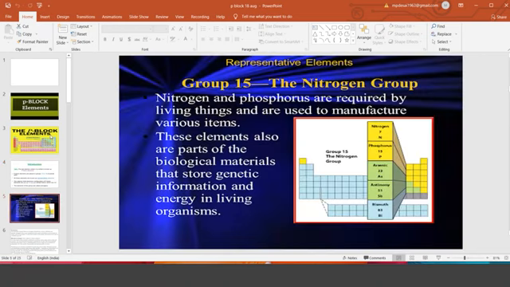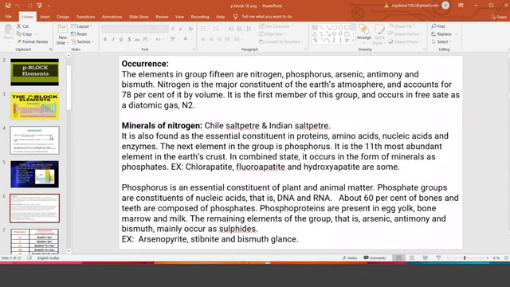Now, this is regarding the exact place, zoomed out. Biologically, the top two are most important: nitrogen and phosphorus. Nitrogen occurs in the free state as well as in the combined state. In the same way, phosphorus too occurs in the free, native, or in the combined state.